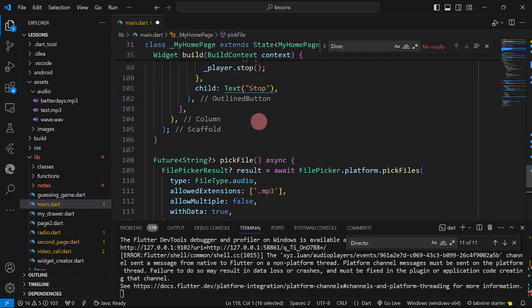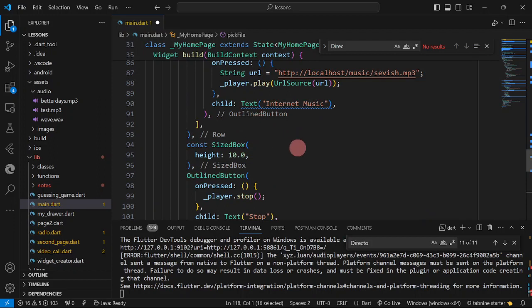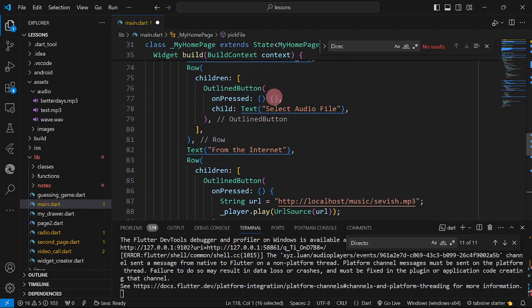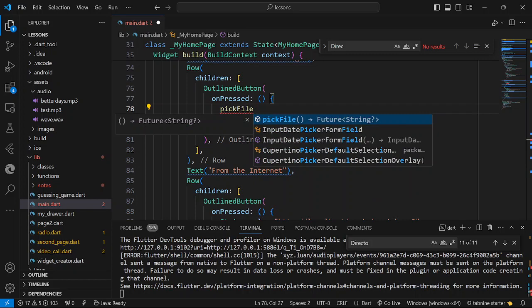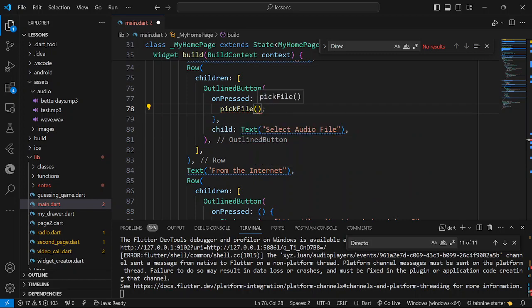So from here, we have the pickFile. Okay, save it here. We are going to call the pickFile. Okay, but then the pickFile, no context. It is a Future of String.